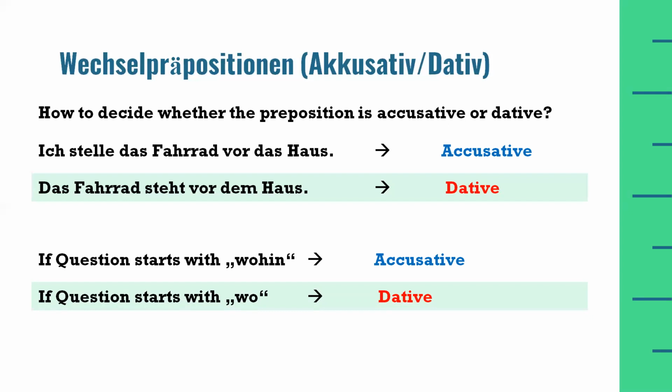So for the second example, if I ask, wo steht das Fahrrad? Where does the cycle stand? The answer will be, das Fahrrad steht vor dem Haus. The cycle stands in front of the house.